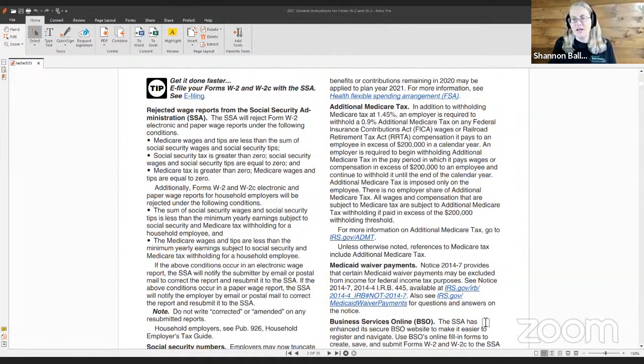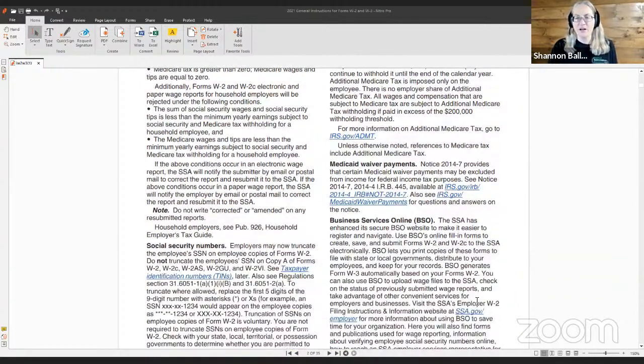All wages and compensation that are subject to Medicare tax are subject to additional Medicare tax withholding if paid in excess of the $200,000 withholding threshold. For more information on additional Medicare tax, go to irs.gov/ADMT. Unless otherwise noted, references to Medicare tax include additional Medicare tax.